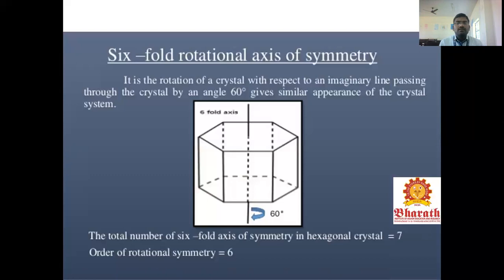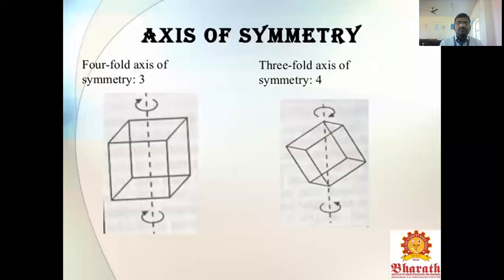The six-fold rotation means rotating the crystal about an imaginary line passing through the crystal by an angle of 60 degrees, which gives a similar appearance of the crystal system. The total number of six-fold axes of symmetry in a hexagonal crystal is 7. The order of rotational symmetry is 6.